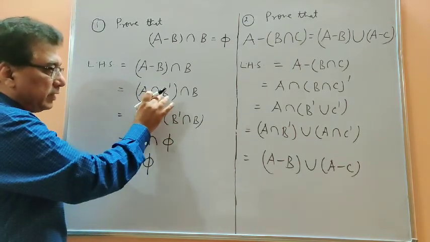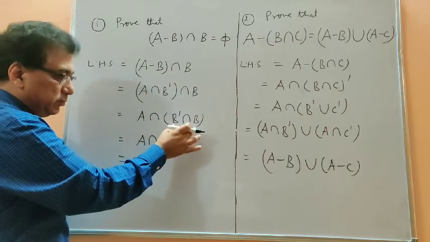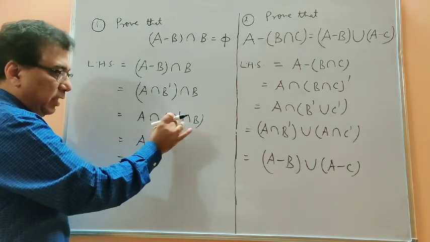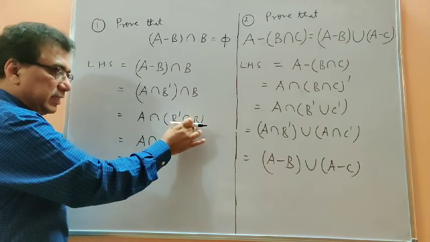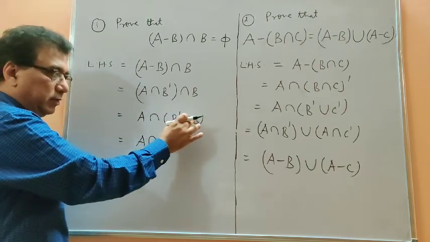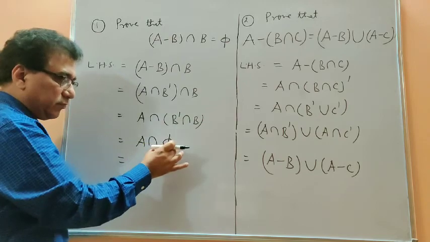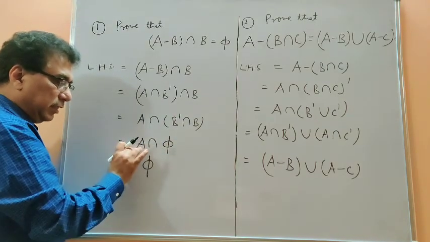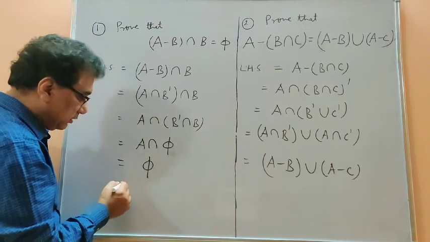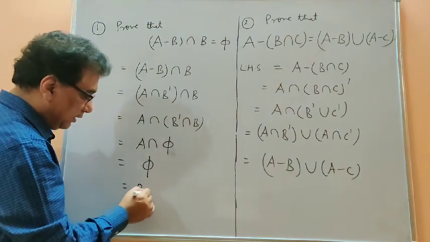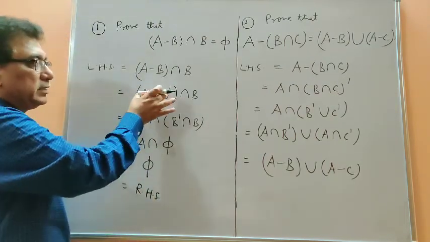That's why I have operated B dash and B first together, and we know that there is nothing common between a set and its complement. So the result of this is phi, and the intersection of A and phi will of course be phi. So this is our right hand side, and this is the application of the laws.